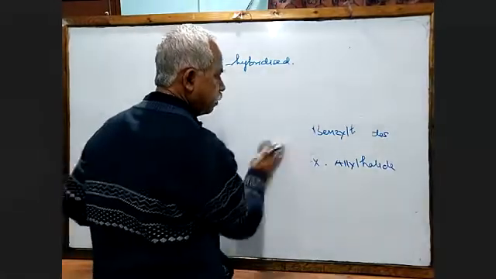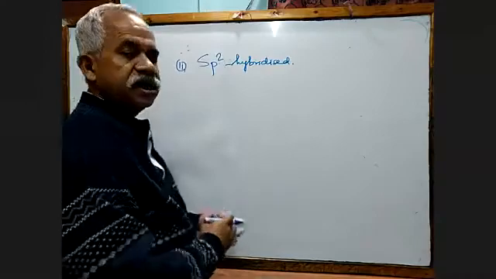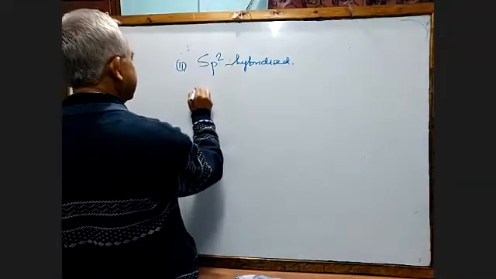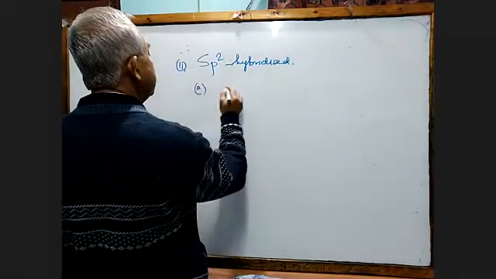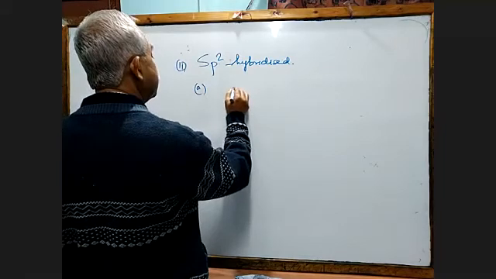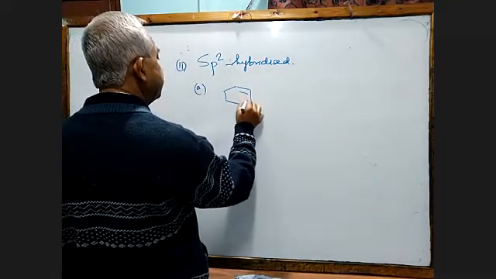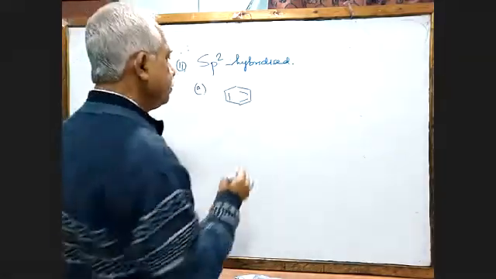Whenever a double bond exists between two carbon atoms, both the carbons are sp2 hybridized. So under this category, we can have two types of halo compound. See, this is an aromatic ring. All the carbons are sp2 hybridized.